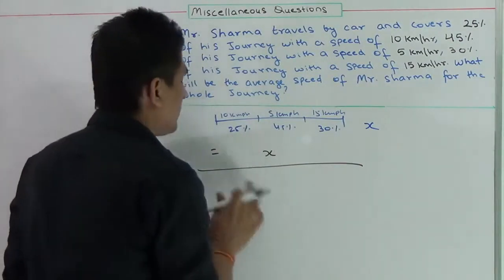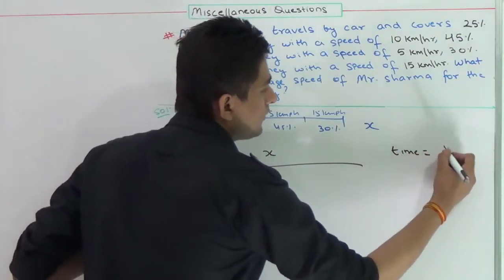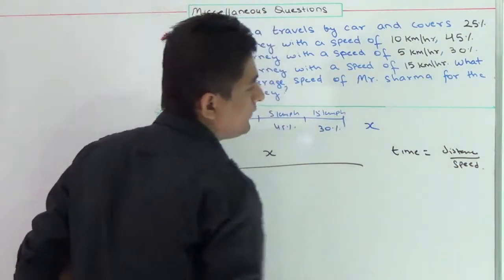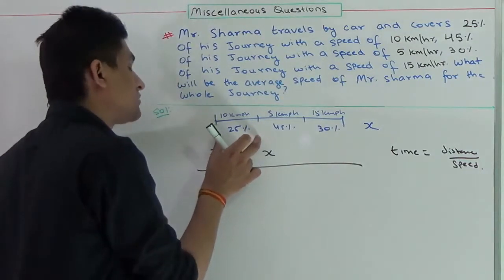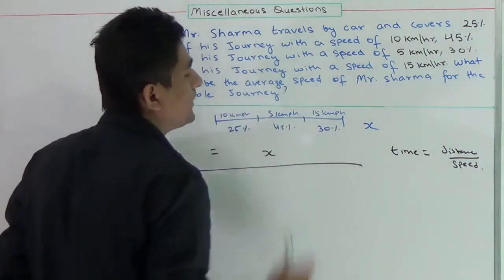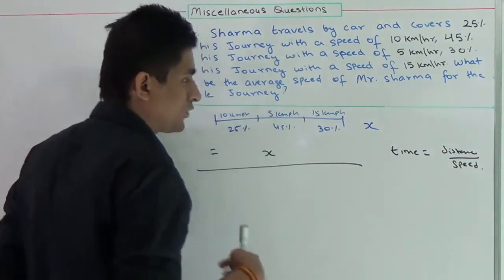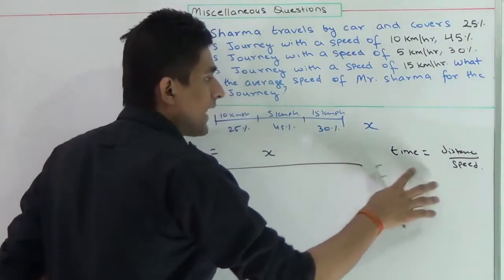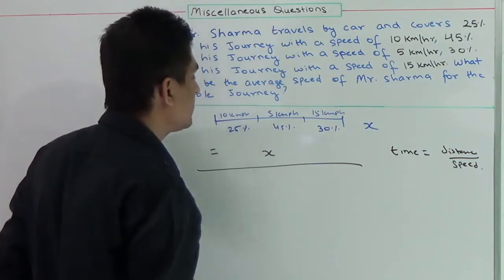Now I have to find the time taken. Before solving that, I will tell you one formula of time. Time is equal to distance upon speed. So in order to find the time, we need to know the distance and the speed. Here, Mr. Sharma traveled at 3 different speeds. That means there will be 3 different times, T1, T2 and T3, and for the total time I have to add T1 plus T2 plus T3. So I will apply the formula, time is equal to distance upon speed, thrice: for calculating T1, T2 and T3.